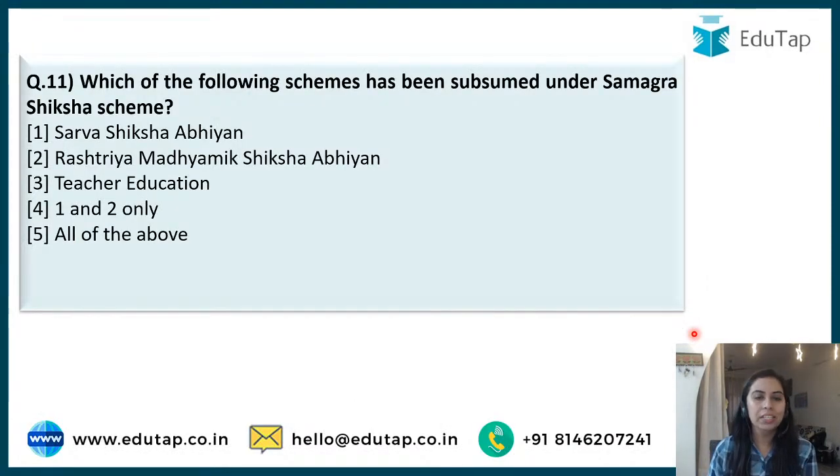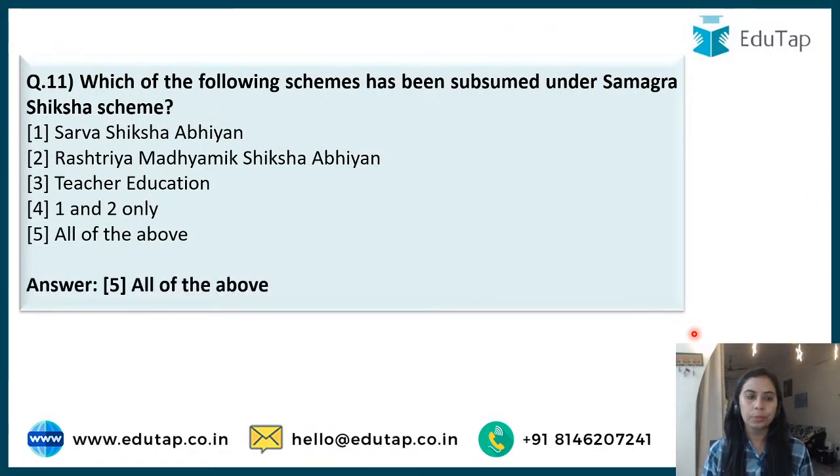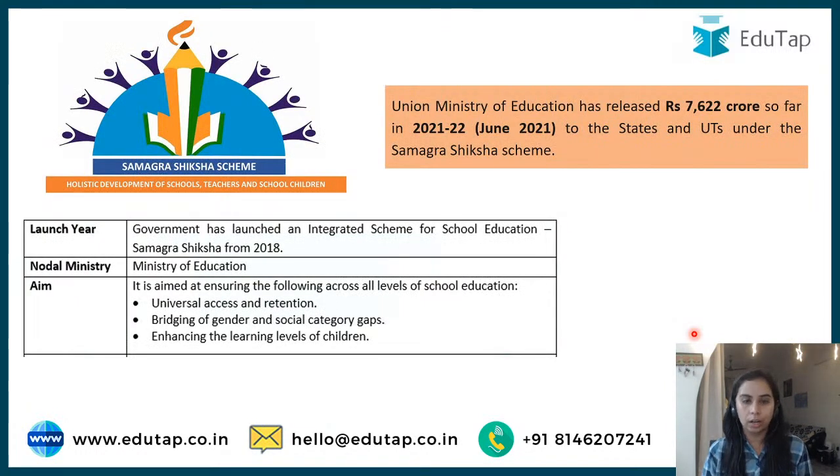Chalo ji, which of the following schemes has been subsumed under Samagra Shiksha scheme? So Samagra Shiksha scheme is quite important, and the schemes that were subsumed, or together merged under one umbrella, are Sarva Shiksha Abhiyan, Rashtriya Madhyamik Shiksha Abhiyan, Teacher Education. 11th is saying E answer, that is absolutely right. So 1, 2, 3, these 3 schemes were subsumed under Samagra Shiksha.